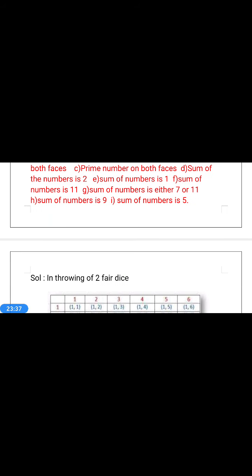Then, if the 2 dice are thrown simultaneously, the first case may be 1, 1. Because first die 1, second die 1. First die 1, second die 2. First die 1, second die 3. Like that.